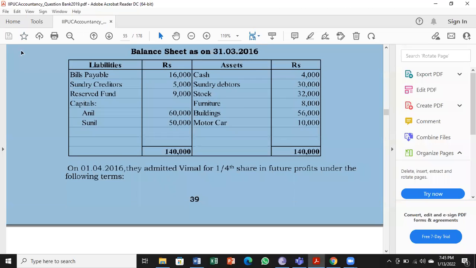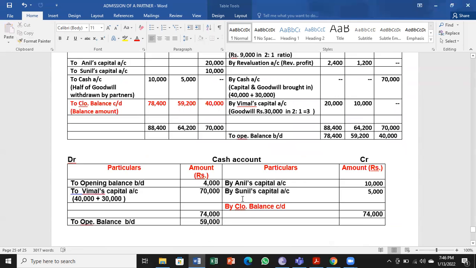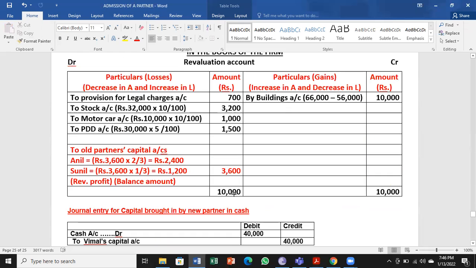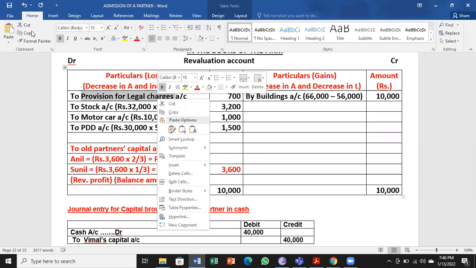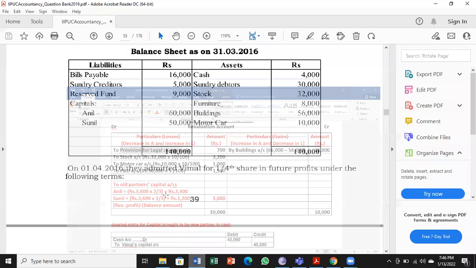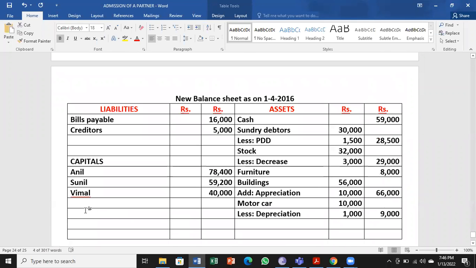So the balance sheet we have revised completely. Everything is over. But I told you earlier also, all adjustments of revaluation should be there. So let us check now. Buildings is taken. Provision for legal charges not taken. Legal charges is payable, so that 700 is going to be a liability because it is payable. 700.